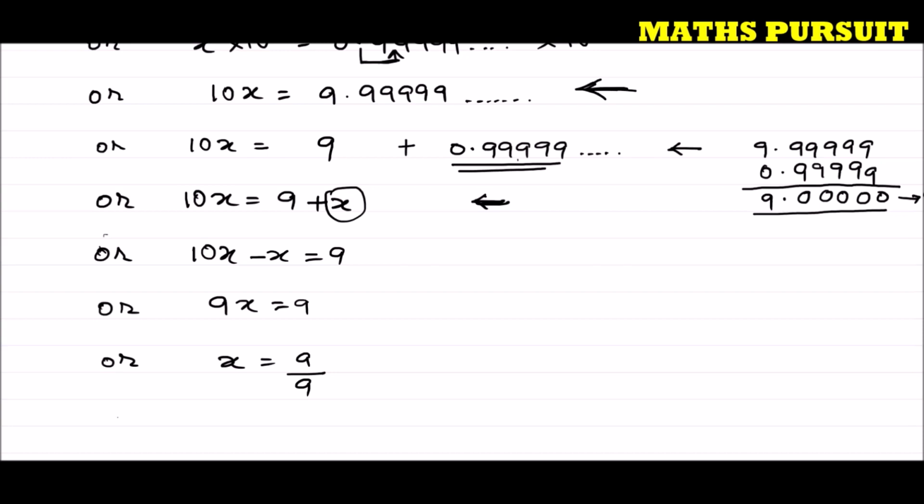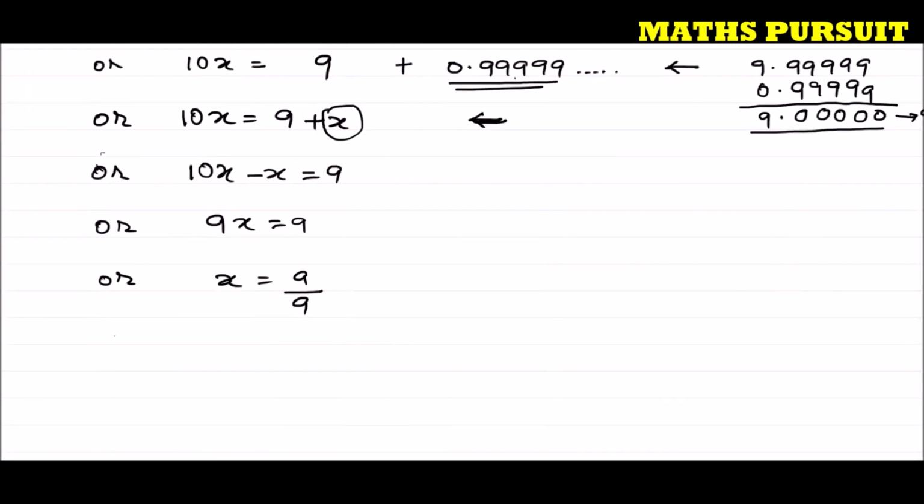Or I can write x is equal to 1. Guys, this is our answer. Why 1? 9 upon 9 is nothing but 1 upon 1. This 1 upon 1 is the rational number that we are looking for. Nobody writes 1 upon 1; it is simple and straightforward, we can write 1. This is our answer, guys.